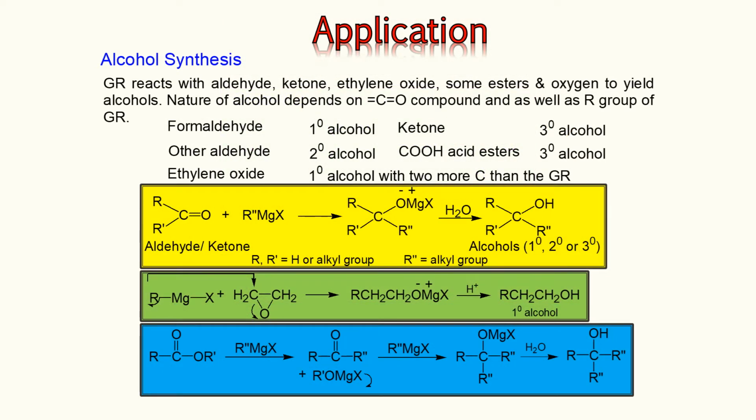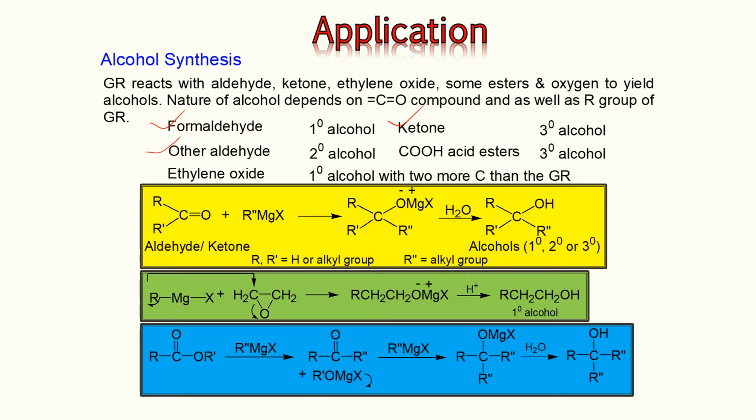Now about the application of the Grignard reaction. We can use the Grignard reaction for the synthesis of different types of alcohol. When we use formaldehyde, primary alcohol will be produced after the Grignard reaction. If we use other aldehydes, secondary alcohol will be produced. But if we use ketone, tertiary alcohol will be produced.